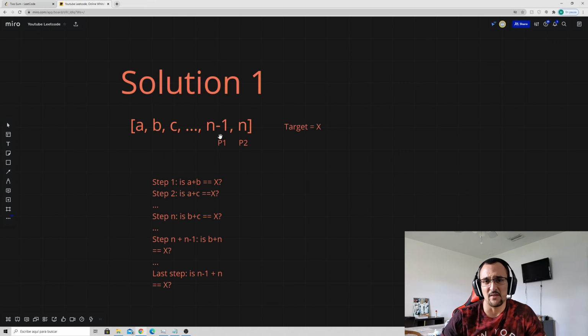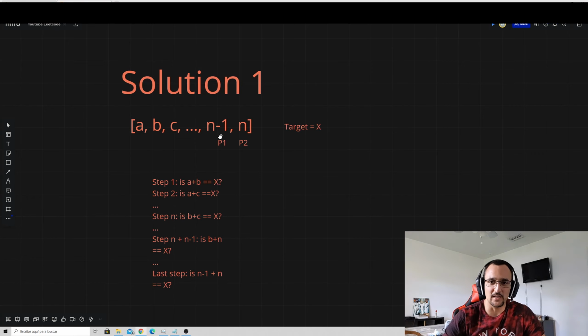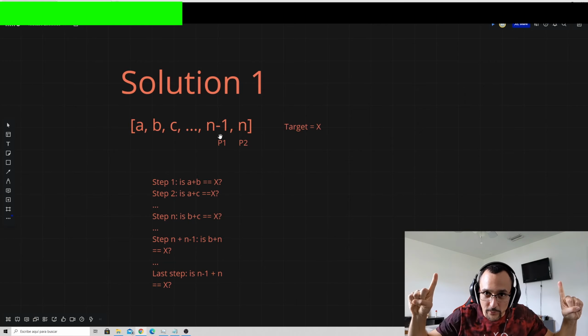But what if instead of 5 elements, we have a much more realistic amount, like 10,000? What's 10,000 squared? It's like 100 million. That's a lot of steps. So because of that, I'm putting this solution in the noob category.